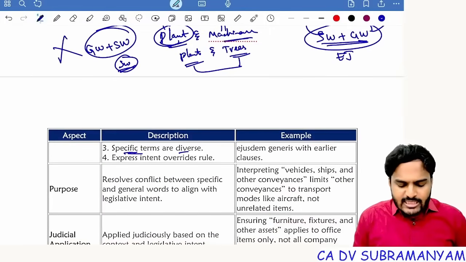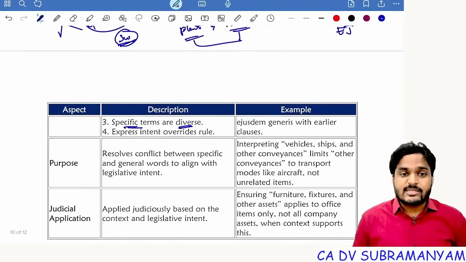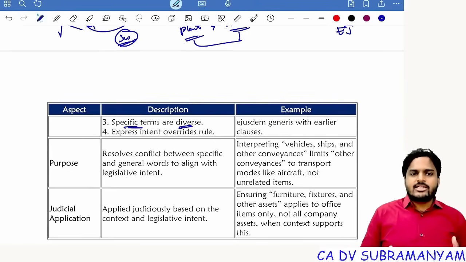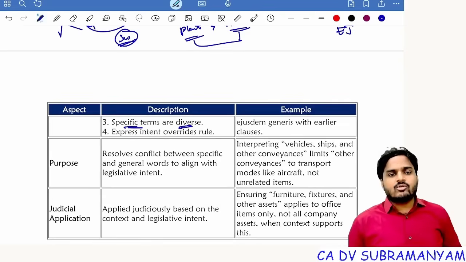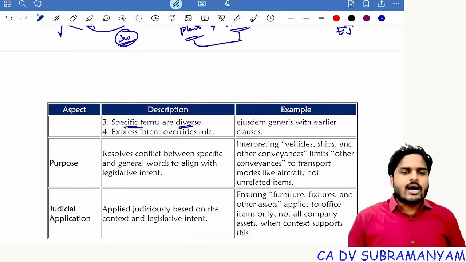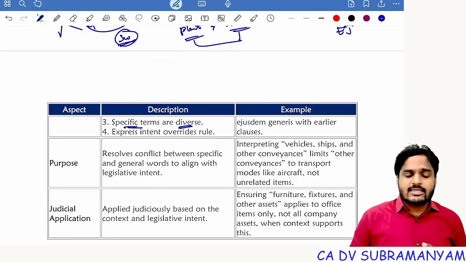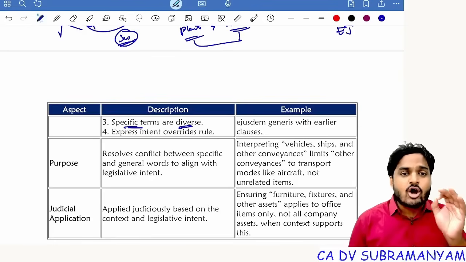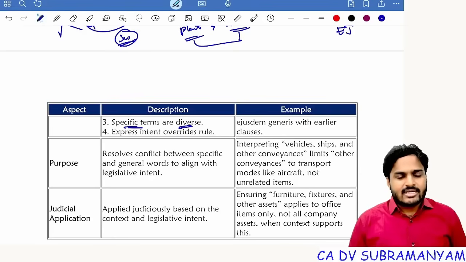Specific terms are diverse in nature. There is no relationship in these words. If there is any relationship, then general words will derive the same relationship from the specific words. For example, I provide classes with respect to CA, CMA, CS, etc. That means that "etc." covers only commerce courses. That "etc." will not cover MBBS course, engineering course.